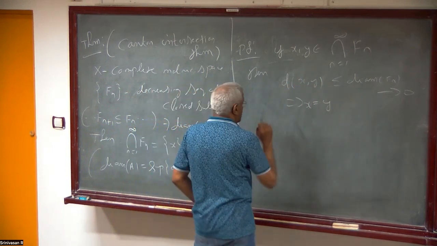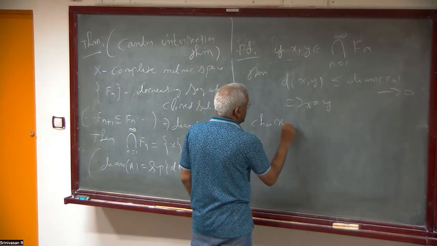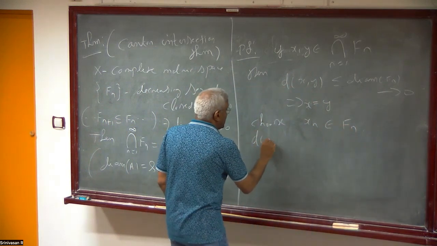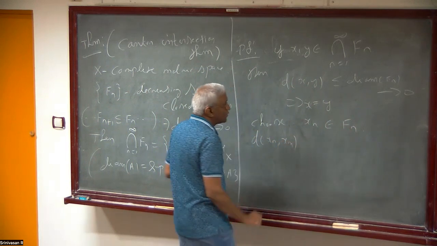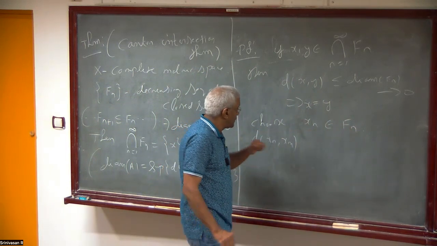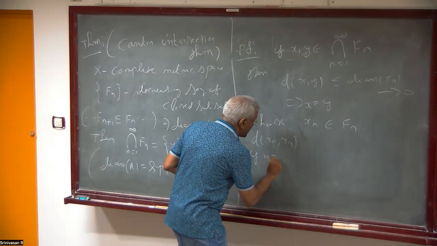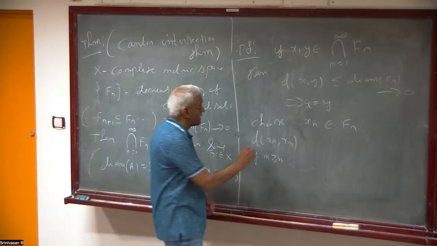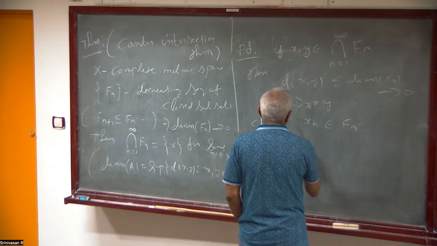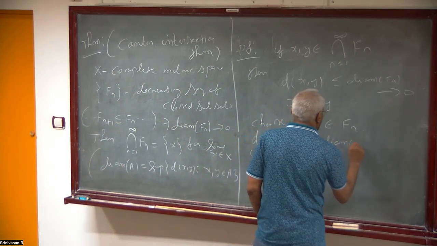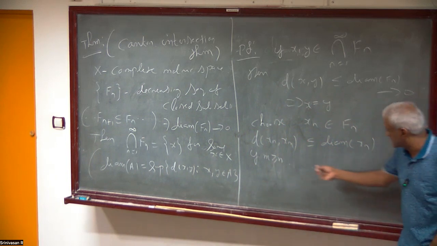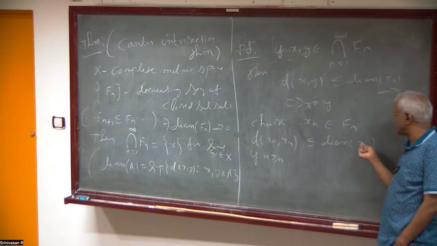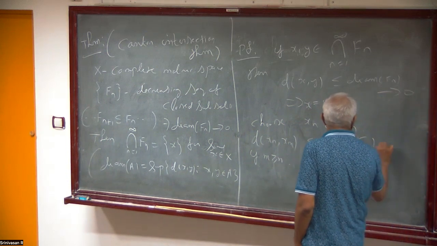So to prove non-empty, choose xn in Fn. Then d(xn, xm): the Fn's are decreasing, so if m is greater than n, xn and xm both will be in Fn. So d(xn, xm) is less than or equal to the diameter of Fn, which goes to 0.